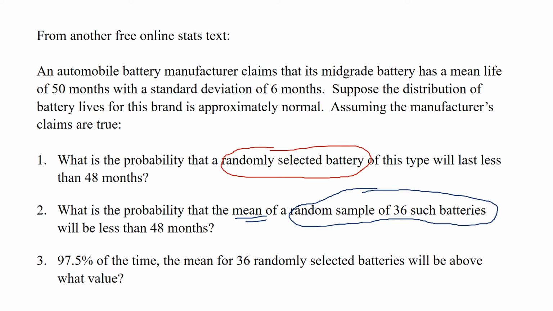And then number 3 asks us, 97.5% of the time the mean for 36 randomly selected batteries will be above what value? So we have three different questions here, and we are going to answer them in the next couple of pages.